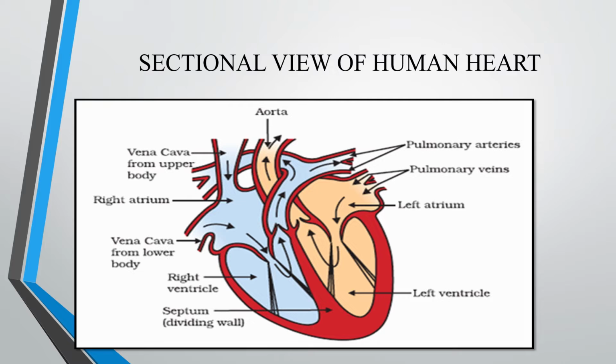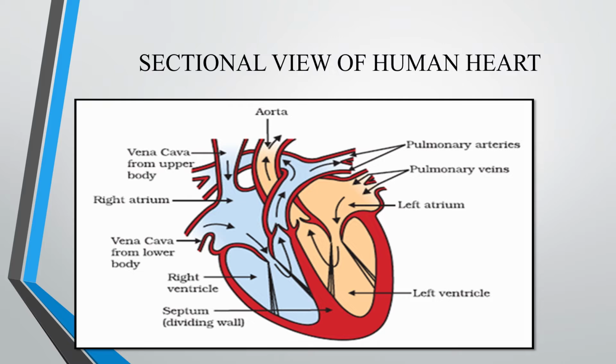Okay, here four chambers you can see. The upper two chambers are atrium. The lower two chambers are ventricles. Then on the right side you can see blue color that shows impure or deoxygenated blood running inside. Then on the left side, pure or oxygenated blood. So don't think that only in the heart the right side is deoxygenated and the left side oxygenated, but in our body parts, both kinds of blood are present in all the places.